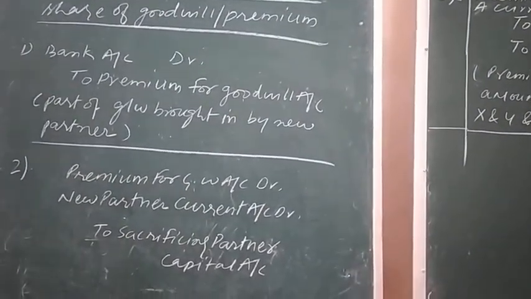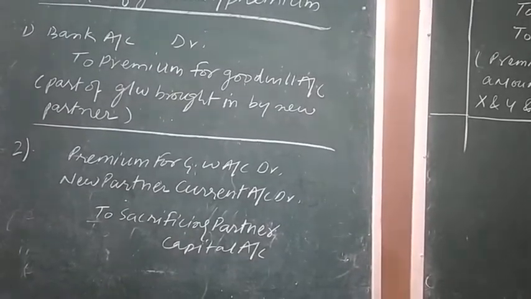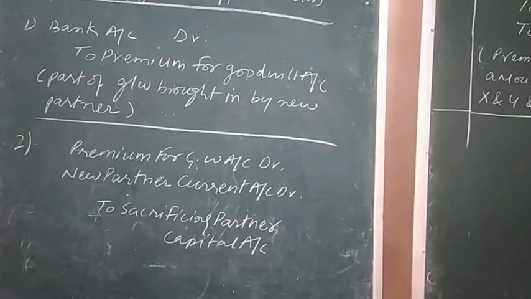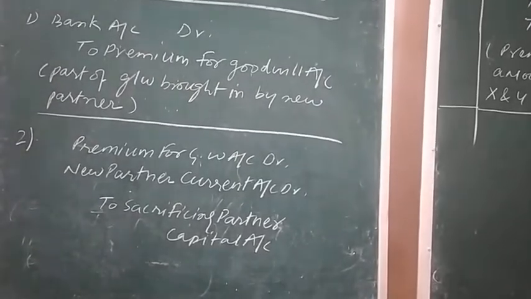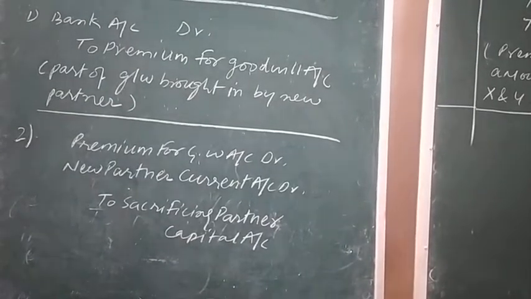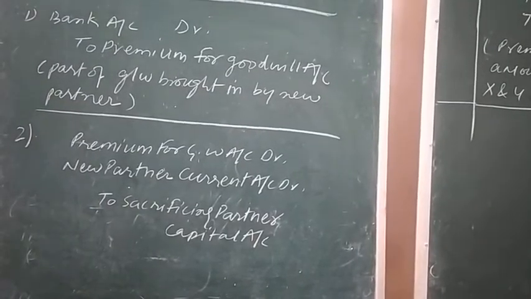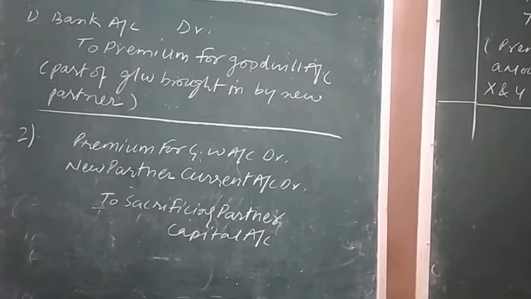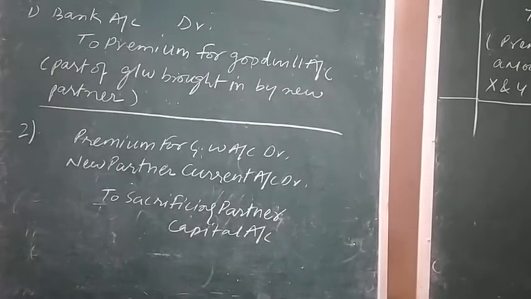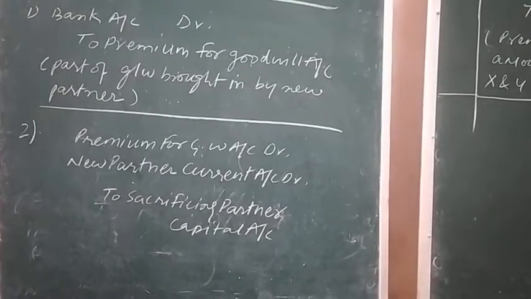First, bank account debit to premium for goodwill. Here we need to write the portion of goodwill which is being brought in by the new partner in cash. Then the second entry, premium for goodwill account debit, we need to mention here the goodwill amount brought in cash. New partner's current account debit, we need to mention here the amount of goodwill which was not brought in by the new partner in cash.